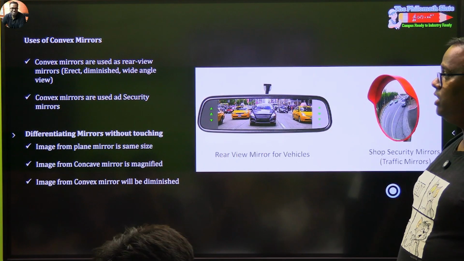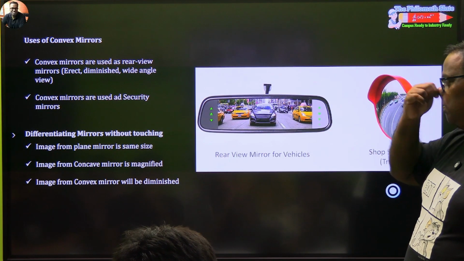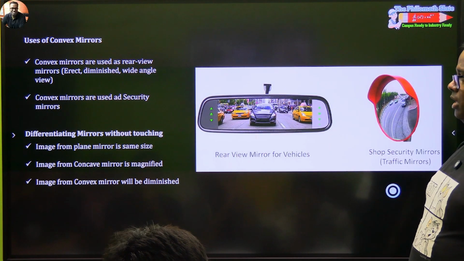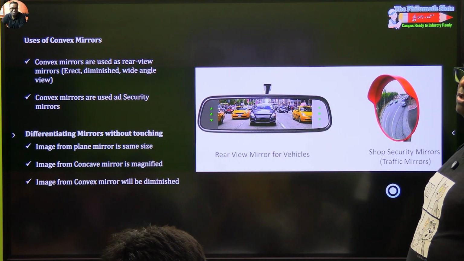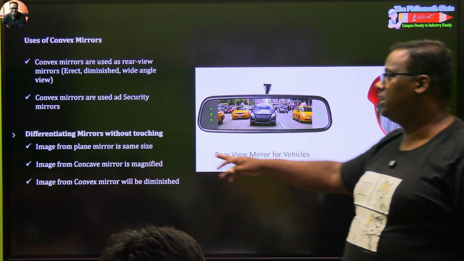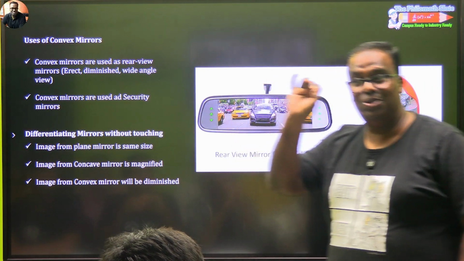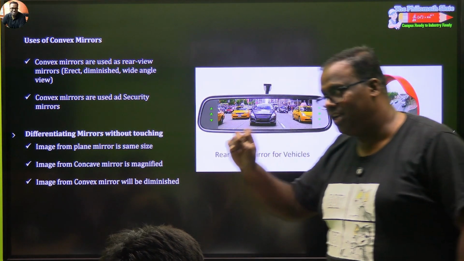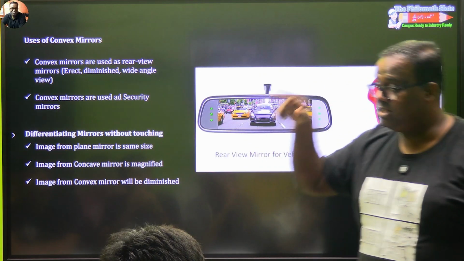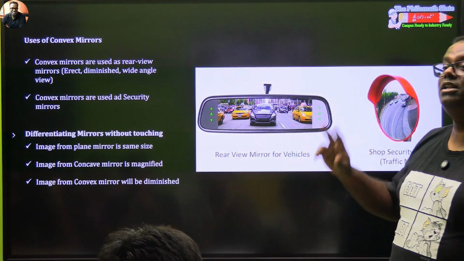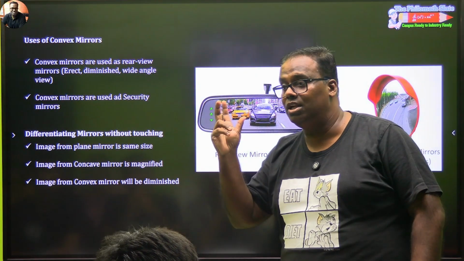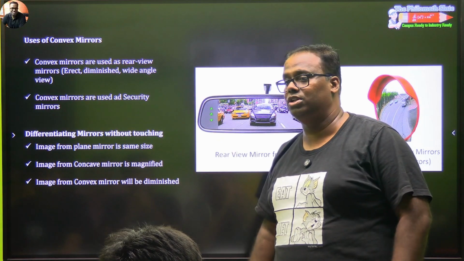Differentiating mirrors are also used as security without touching the mirror. If the image is of the same size, then it's a plane mirror. This is grade 8, do you remember the characteristics? Image distance equal to object distance, image height equal to object height, image is erect, virtual, and the image undergoes lateral inversion. That is, it is horizontally flipped.